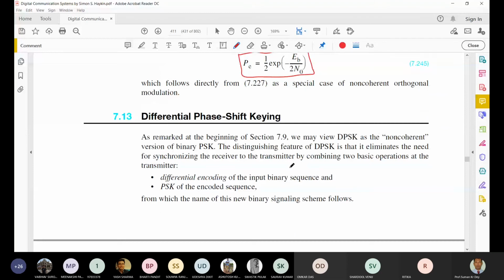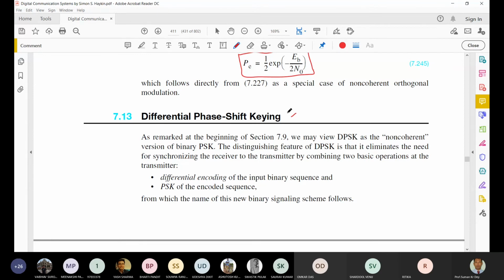Now we'll discuss differential phase shift keying, DPSK. So in DPSK, what is that? It is somehow different from the binary PSK. DPSK is the non-coherent version of the binary PSK. There are a few features of DPSK.